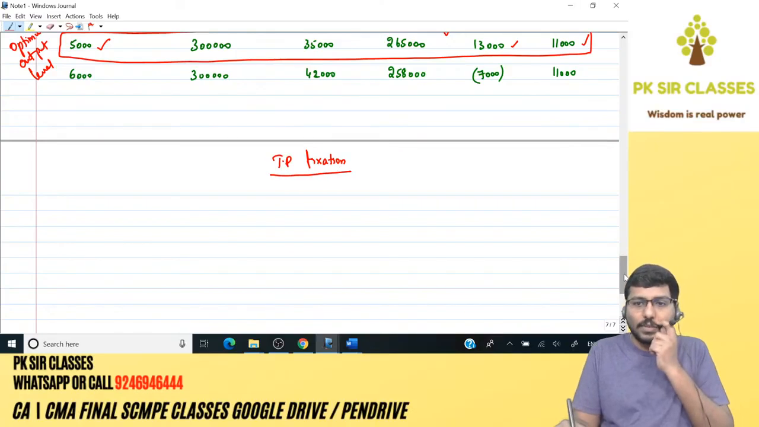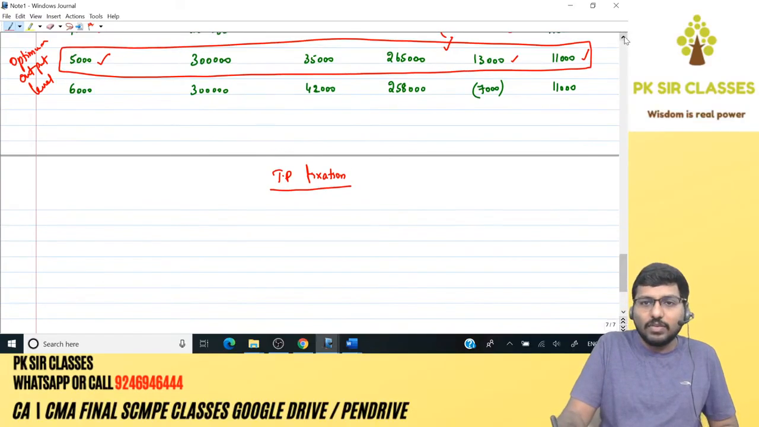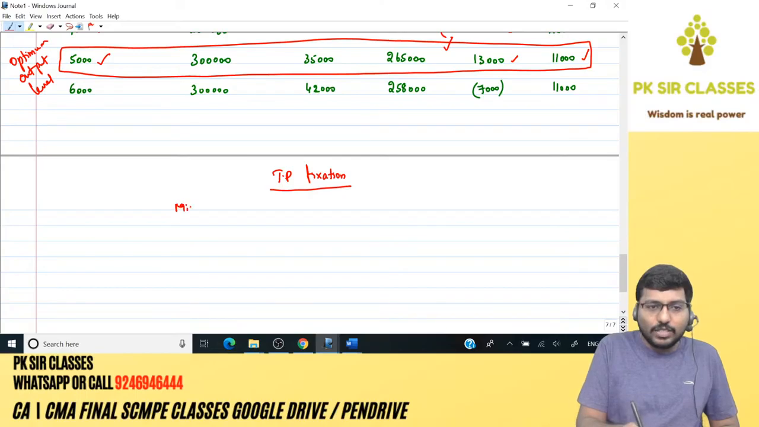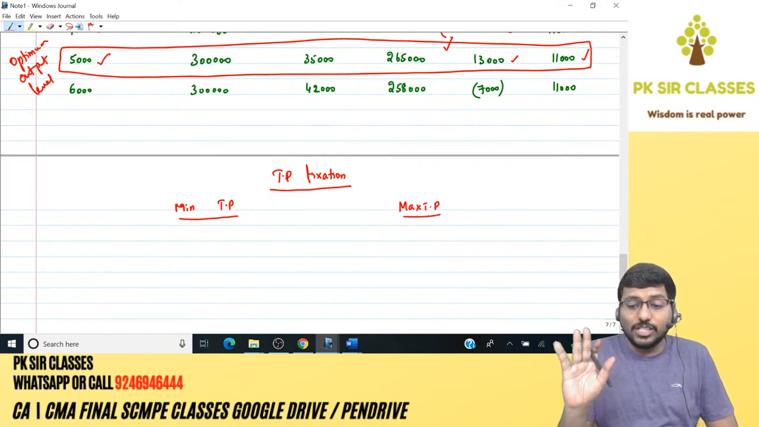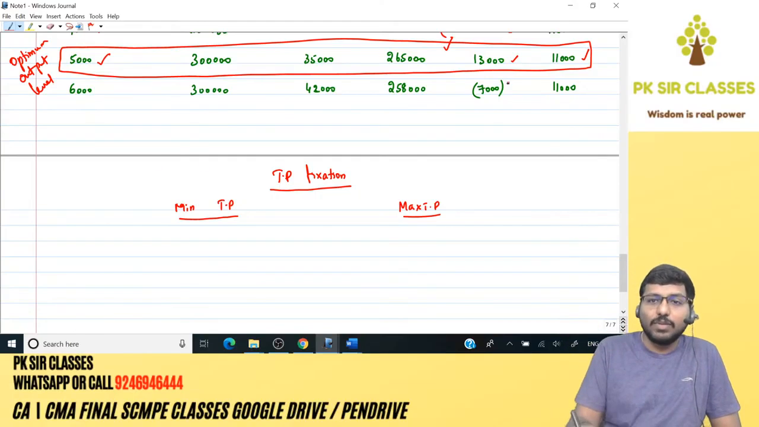Transfer price fixation. You need to look at the optimum level here. I'm going to fix two things: one is the minimum transfer price, and the other is the maximum transfer price. Okay? I'll explain the logic, just wait. Minimum TP is nothing but I'll take this number.